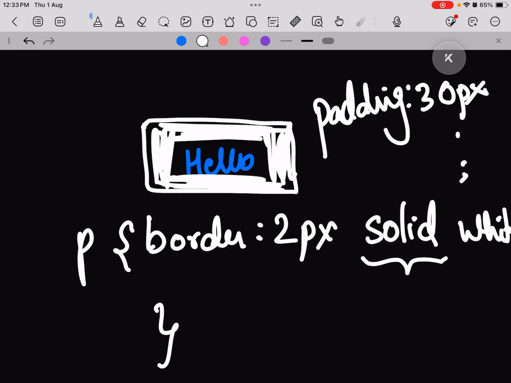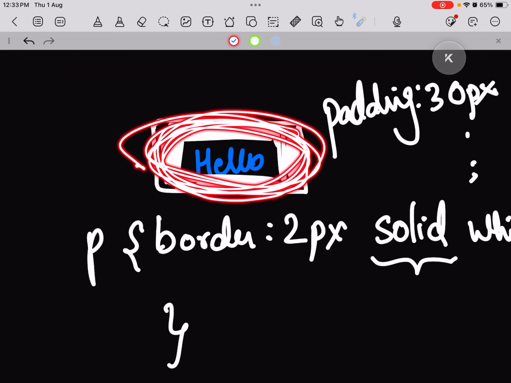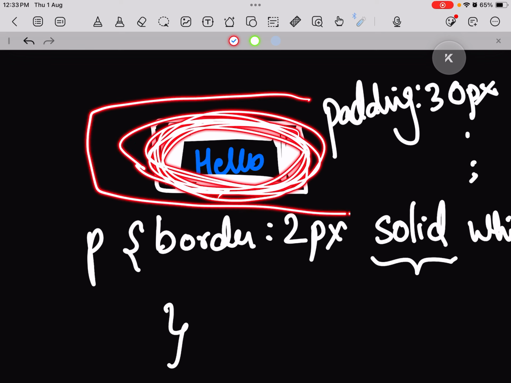The CSS margin property defines a space outside the border. What's this supposed to mean? For example, let's talk about this. This is taking this much space right now. What if I want it to take this much space? Then I can define a property known as margin.